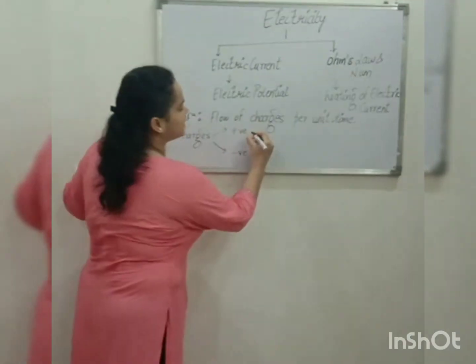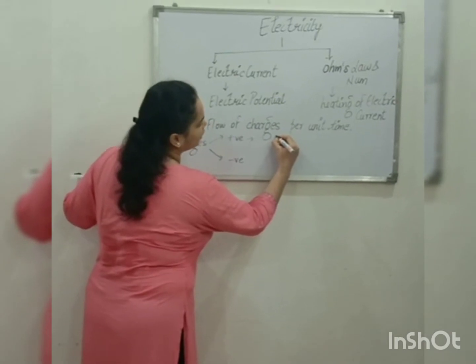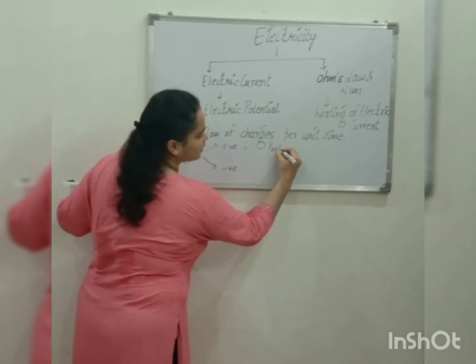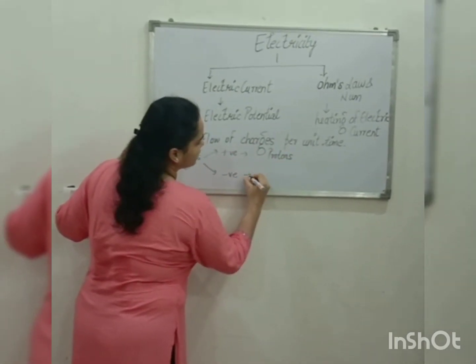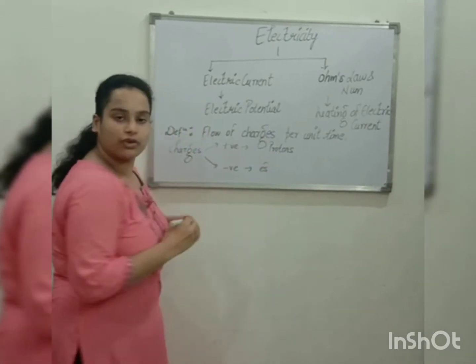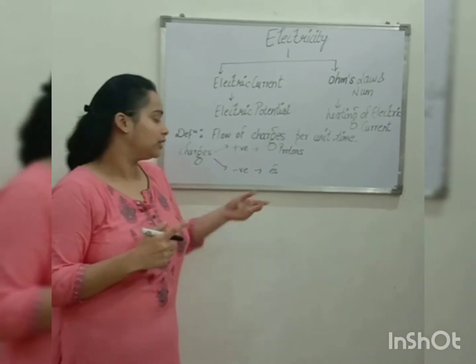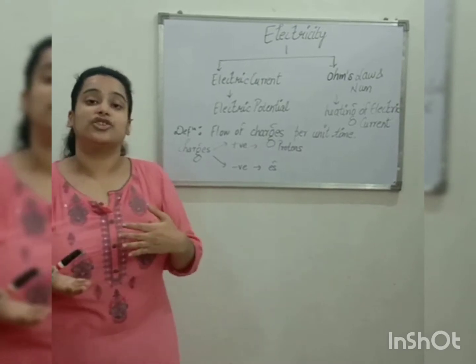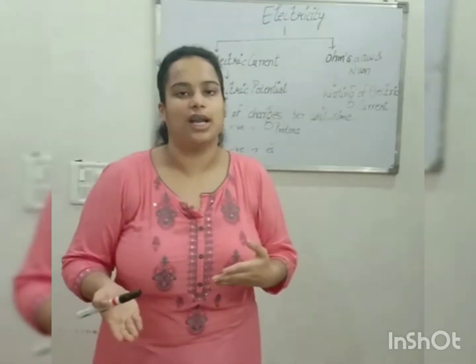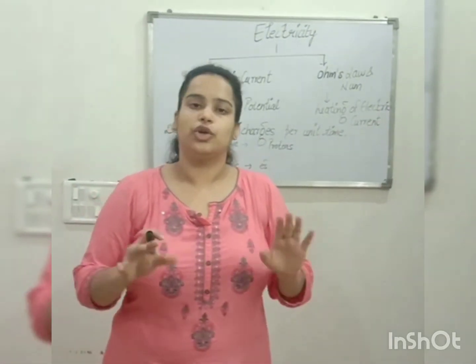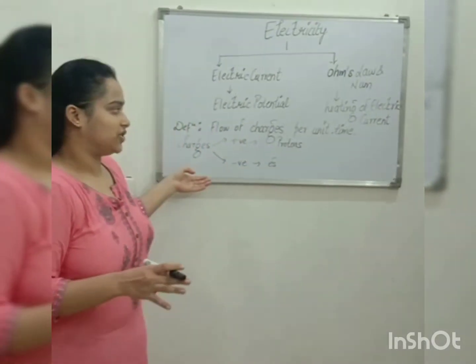Positive charges are connected with protons, and negative charges are connected with electrons. You have heard about this in lower classes. Like charges repel each other and unlike charges attract each other.